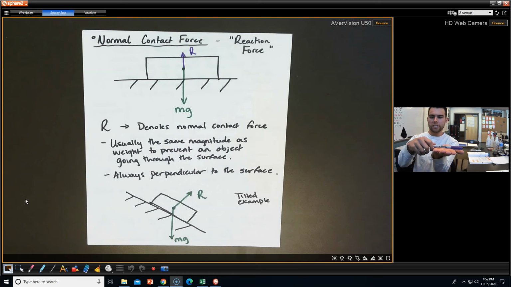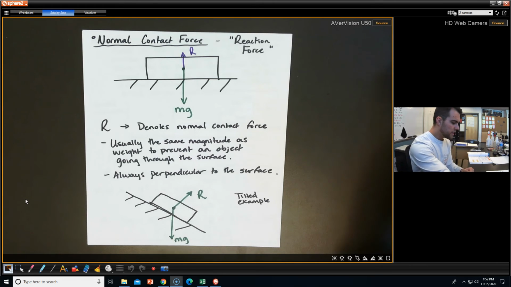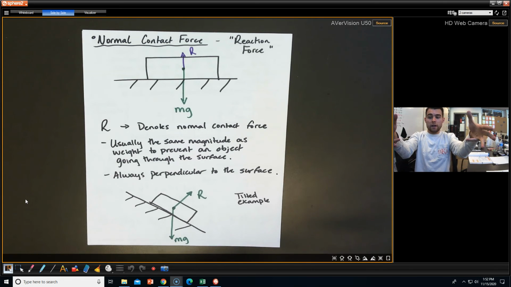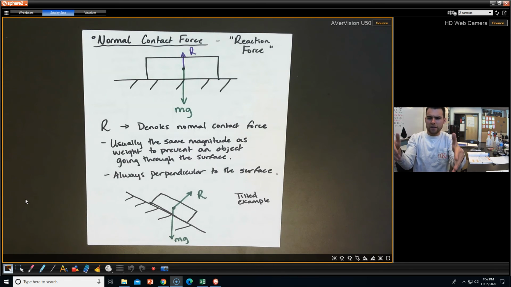If I have an object resting in my hand, it is in equilibrium. There is no net force on it. So they usually cancel out. Okay? Although there are instances in real life where if you have a really, really heavy object and you set it on an unstable surface, it might break through because there's not enough force to hold it up, so